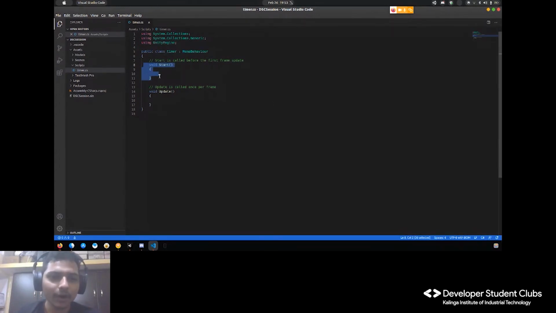Void Start is what will be used when the game is started. When the game is started, these are the things which will be executed. Whatever is inside the body of this function, which has a return type of void, will be executed once when the game starts.